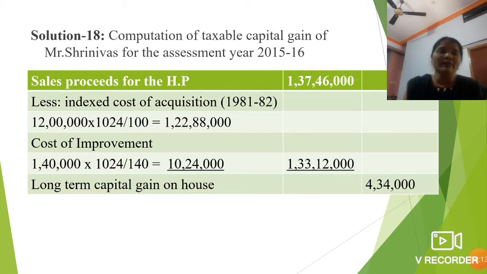You should add both of these, the cost of acquisition and the cost of improvement, and take it into the outer column. That amount is 1 crore 33 lakh 12,000. This 1 crore 33 lakh 12,000 should be subtracted from the sales proceeds of the house property, that is 1 crore 37 lakh 46,000. The remaining balance we call the long term capital gain on house property, that is 4 lakh 34,000.